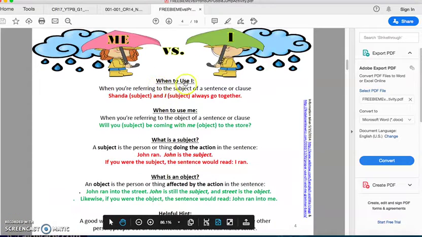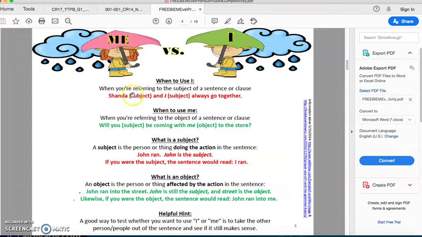Okay, when to use I, the pronoun I? When you are referring to the subject of a sentence or clause. Shanda and I always go together. My mother and I do breakfast every day. I love my mother.